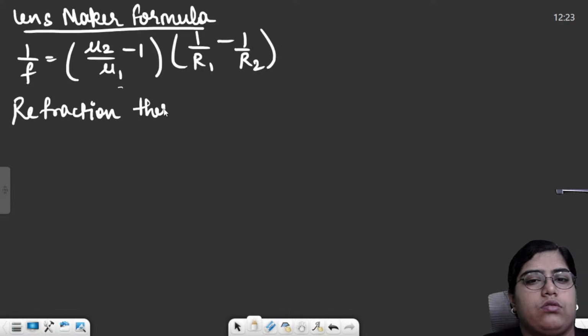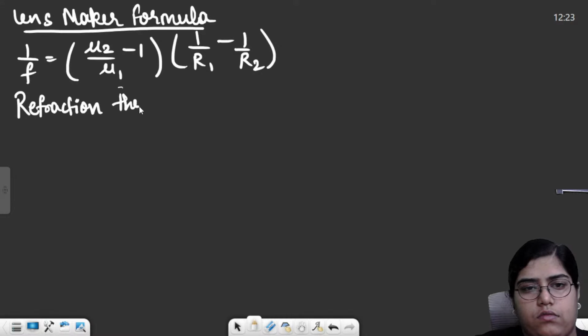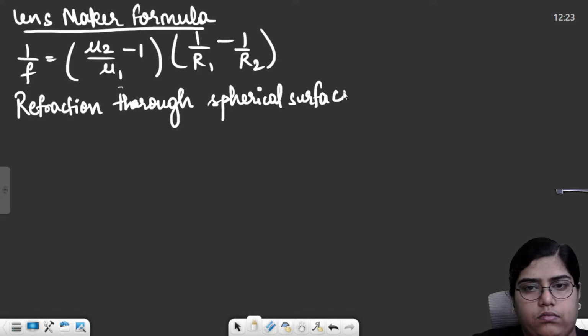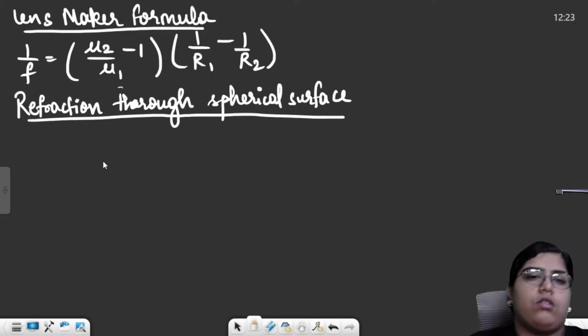Refraction through spherical surfaces. Within refraction through spherical surface, we saw a formula.